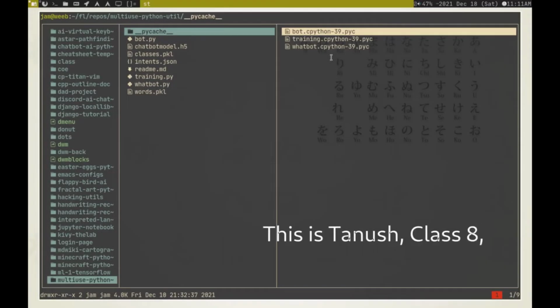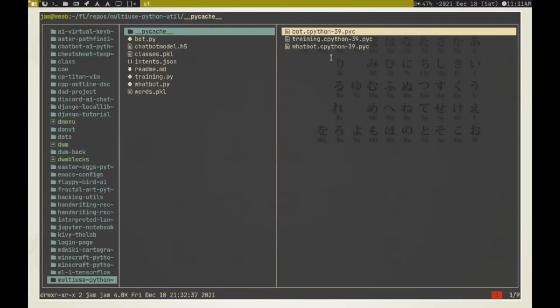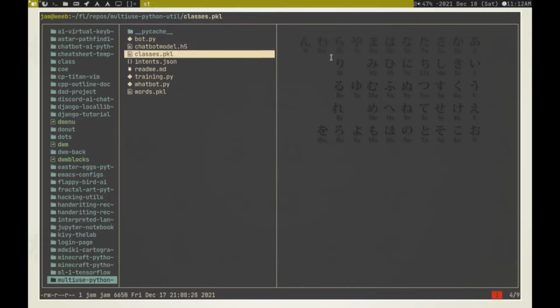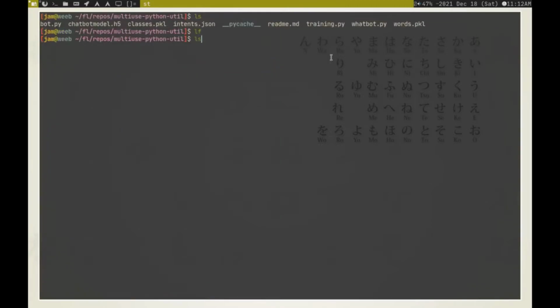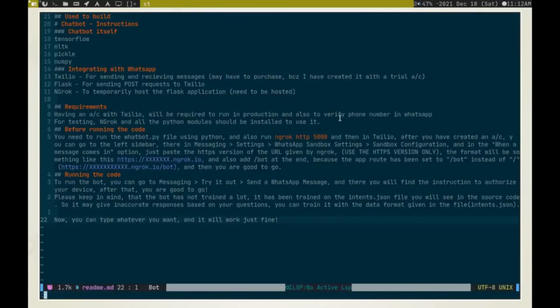Hello. So in this video, I'm going to show you the usage and how the project works which I'll be submitting to AI student community. I have created this AI chatbot type of thing which has a WhatsApp integration. This is the code of the whole project, and the main file is this one. If you want to run this for yourself, I've also added a README. You can just check this out and you will know how to run this.